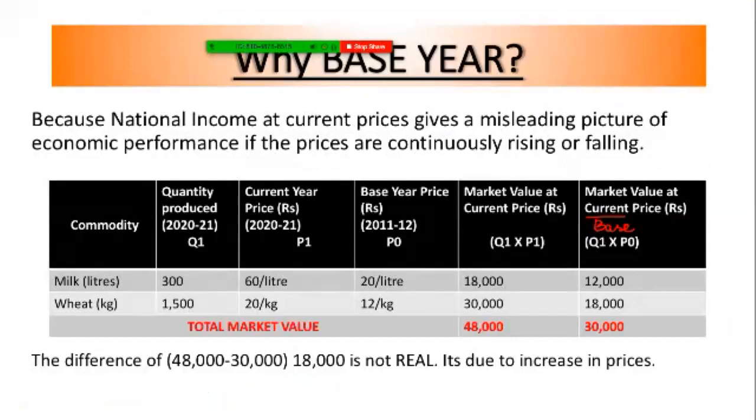And PK is the formula for current price, market value, and POKI is the formula for the base year's market value. Now you see, I have taken one commodity, milk, in liters. The current quantity produced is 300. Then the current year's price is 60 rupees per liter. Then as per the current year's price, the current quantity's total market value will be 18,000.